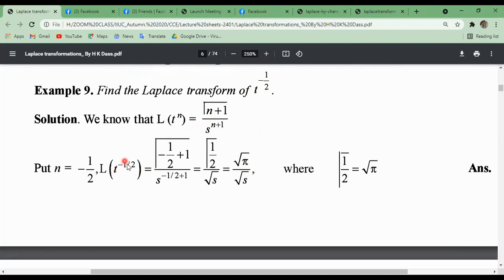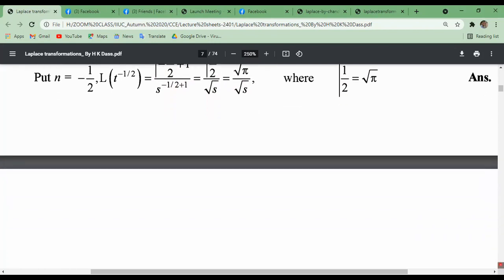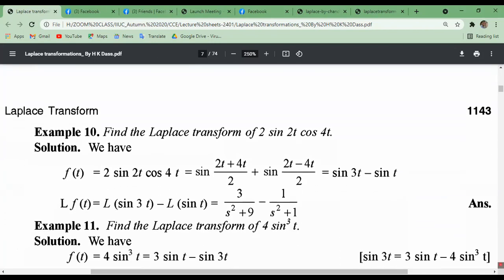So Laplace transformation of t to the power minus half will be, n equals to minus half here, gamma of minus half plus 1 divided by s to the power minus half plus 1. Gamma half equals to root over pi, remember it. This identity is from the gamma beta function. So gamma half equals to root over pi, divided by root s, and this is the result. Very easy and short method for finding Laplace transformation.